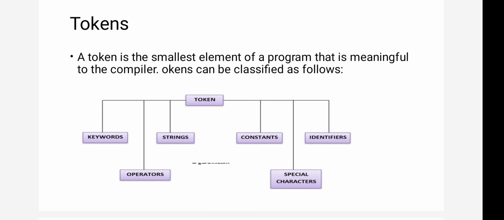For example, if you are printing a simple name, cout is an output statement. In int a, int is a keyword and a is the name of the variable. Main is also a keyword. When writing c equals to a plus b, plus is an operator, and c, a, b are identifiers. In a simple program you will get a number of tokens, so while writing, just list out all the tokens you used in the program.